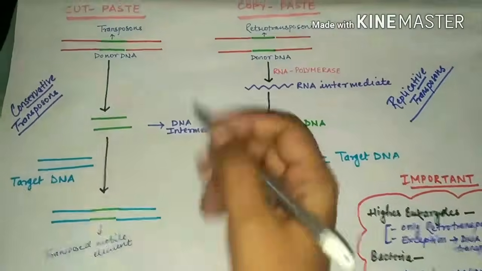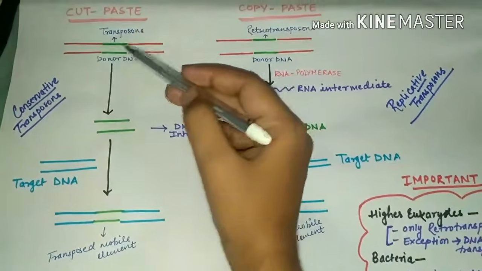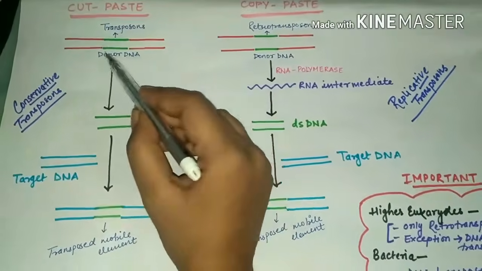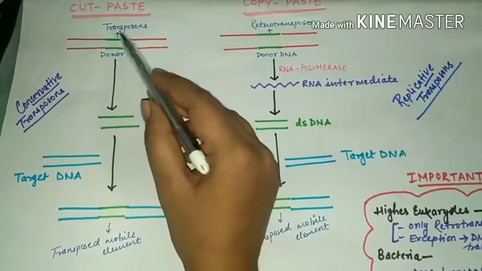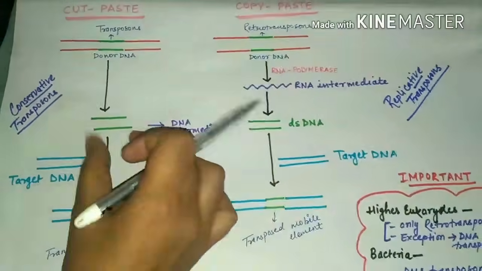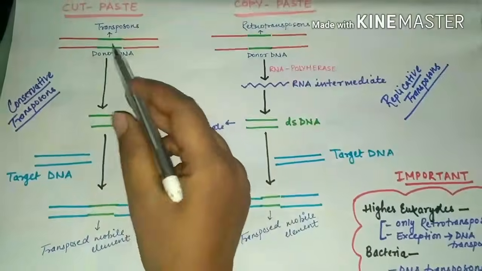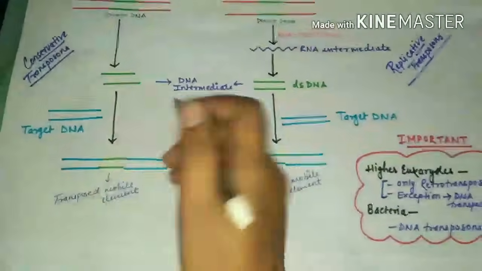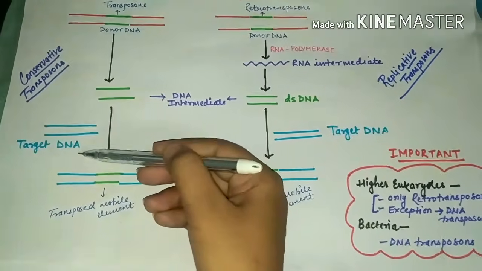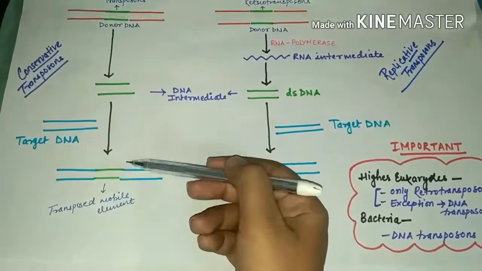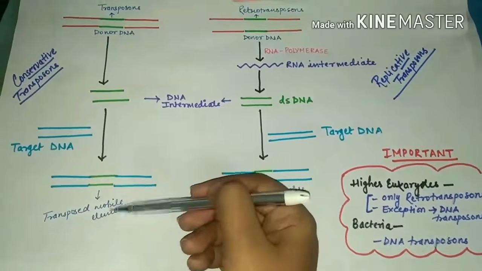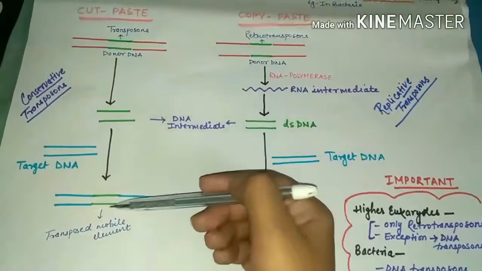First of all, we are going to focus on the cut and paste mechanism. You can see that this is a DNA sequence which has this donor DNA. That means this segment is going to act as a transposon. In the cut and paste mechanism, there is a cutting of this segment that was supposed to act as a transposon. Then this DNA segment targets a new DNA sequence and integrates itself into the new target with the help of an enzyme known as integrase. So this is known as cut and paste.